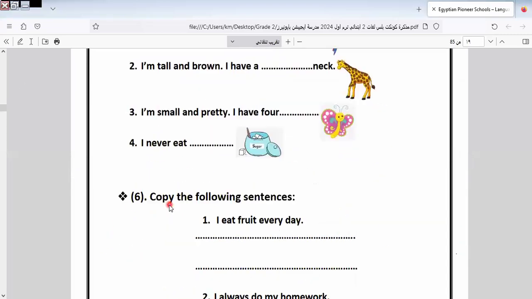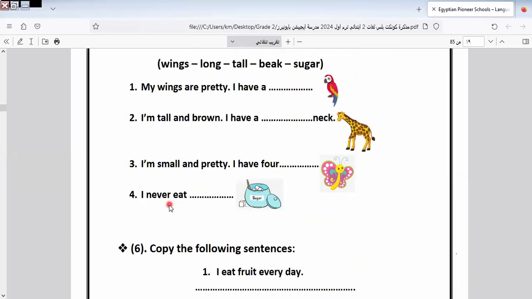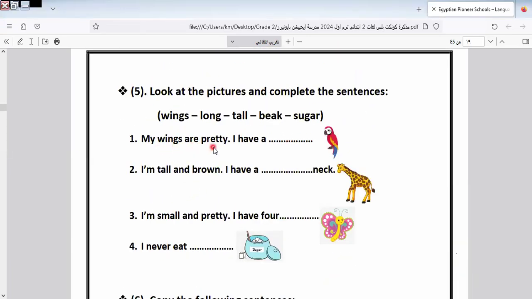Here we have, my wings are pretty. I have a beak. I'm tall and brown. I have a long neck, as we know from the lessons. I'm small and pretty. I have four. What? I have four. Here is four wings.